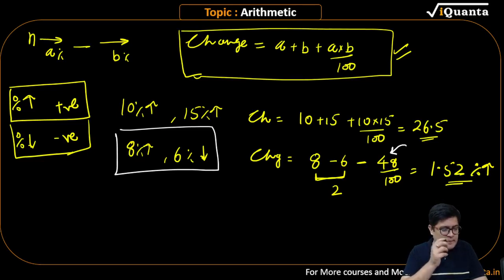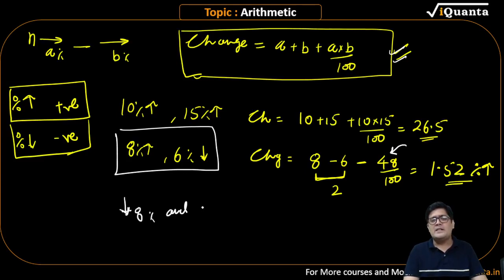Absolutely, Utkarsh, absolutely. But I do not want you to mug up that formula. Don't remember anything. You remember this and you customize it on the spot. Let us say I have got for you 8% decrease and 5% also decrease.